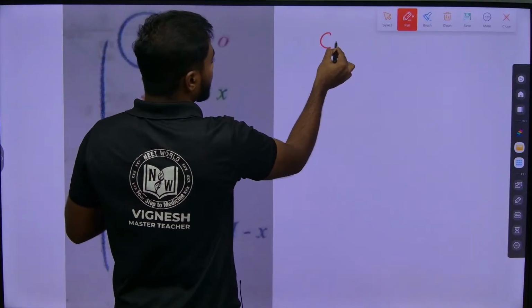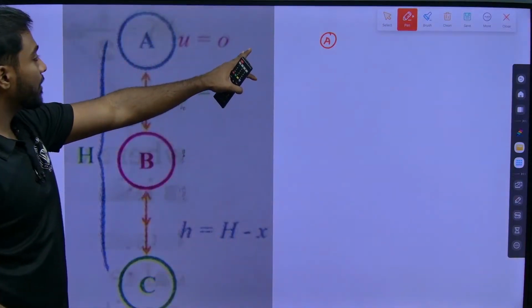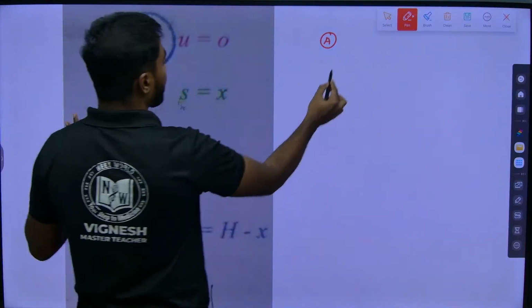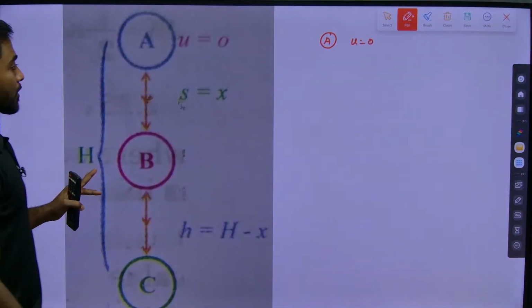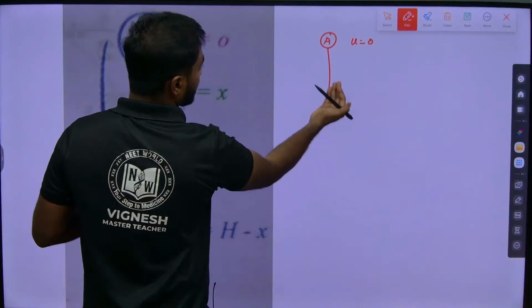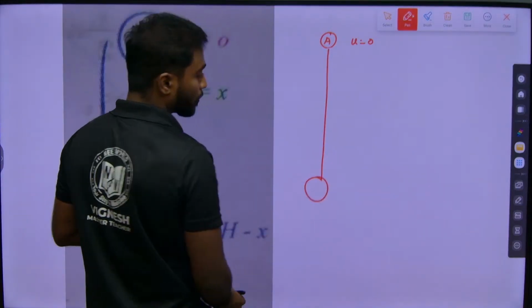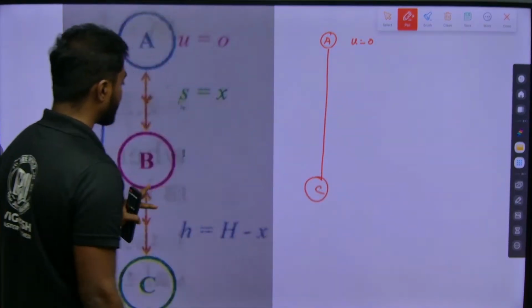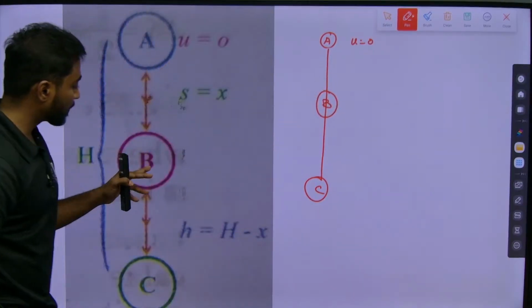At point A, the object is free falling, u is equal to 0. It is falling like this and comes to the earth surface. Let me take that point C. In between somewhere I will take point B.